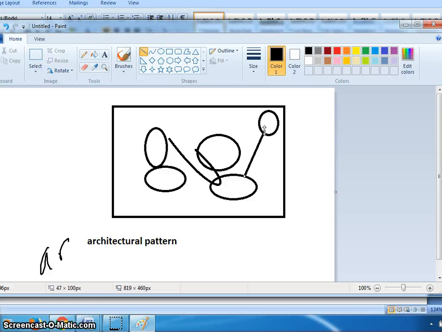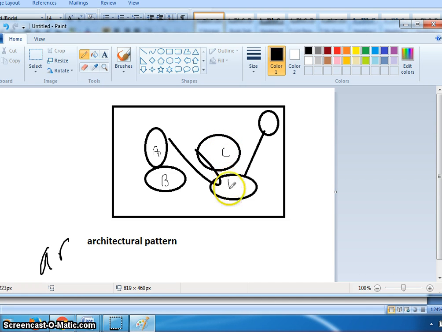And the concept I have been discussing here, this architectural pattern, represents the description of all these elements. We can name them for our convenience. This is an element A, and this may be an element B. Like this we define elements.